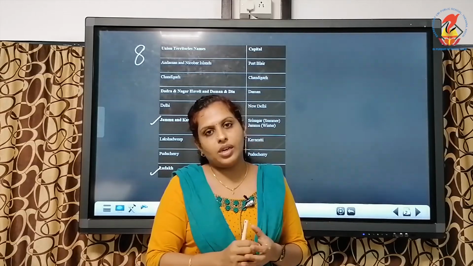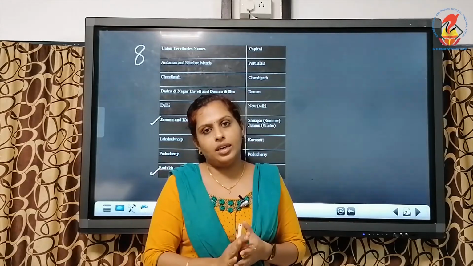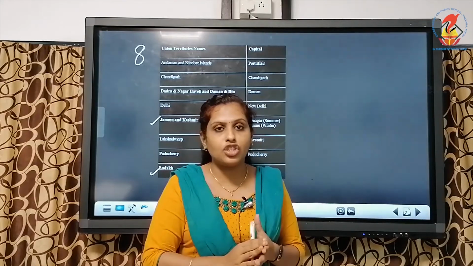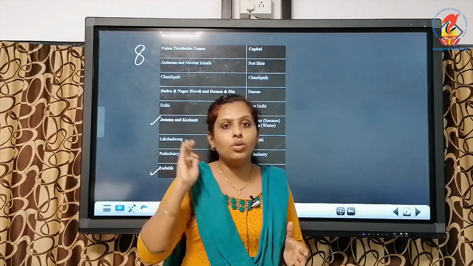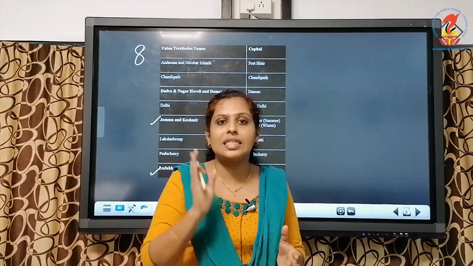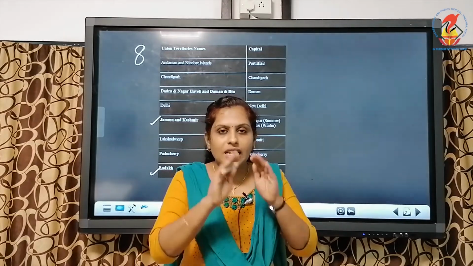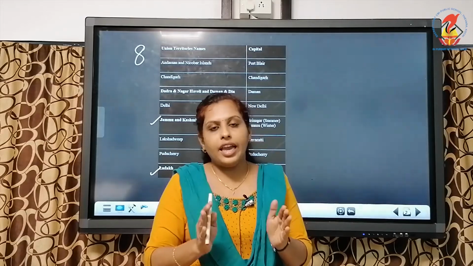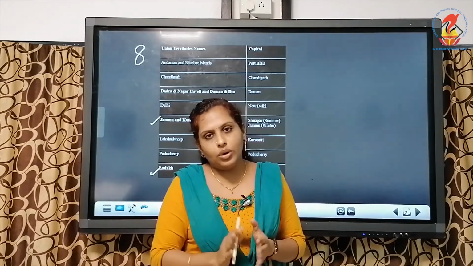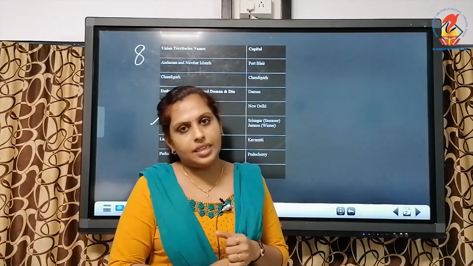I'll simplify it once more. State is larger in size, union territory is smaller in size. Here, the state is headed by the governor and the chief minister, and the union territory is headed by the president, and the president will select the authority to rule the union territory. So, just understand for your age that there are 28 states and 8 union territories, and we have seen the names of the states and union territories.